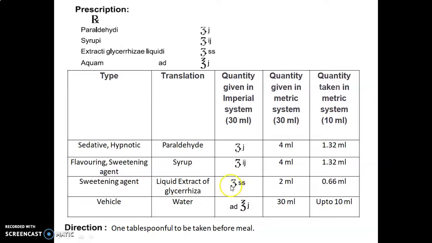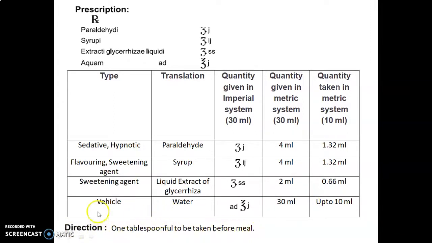So 4 divided by 2 gives 2 ml, and quantity taken is 2 ml multiplied by 0.33, that is 0.66 ml. Water, used as a vehicle, add ounce j, where ounce stands for 30, so 30 into 1 is 30 ml. Quantity taken is up to 10 ml. Direction: 1 tablespoonful to be taken before meal.